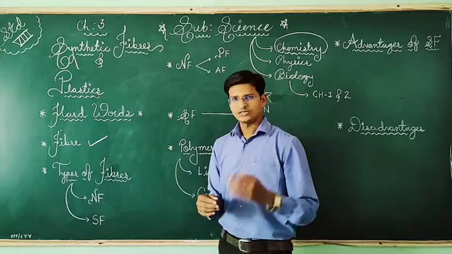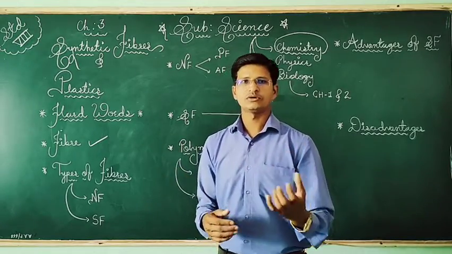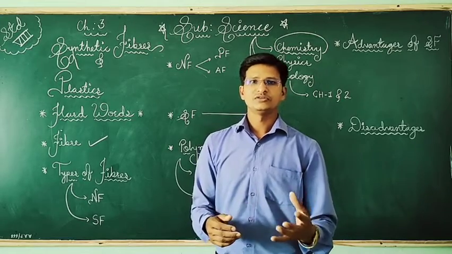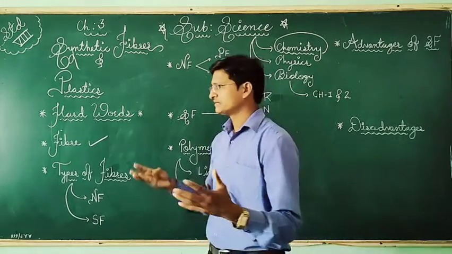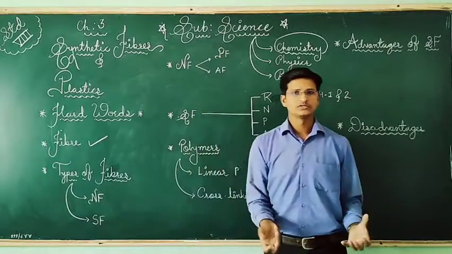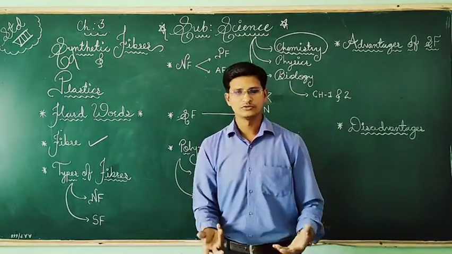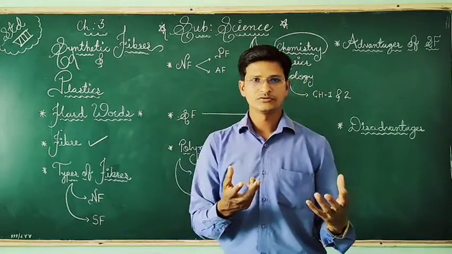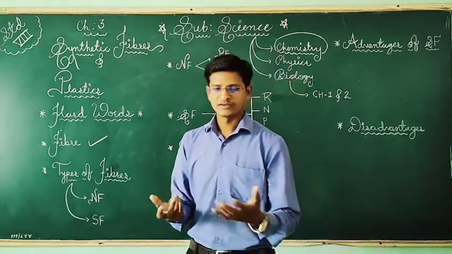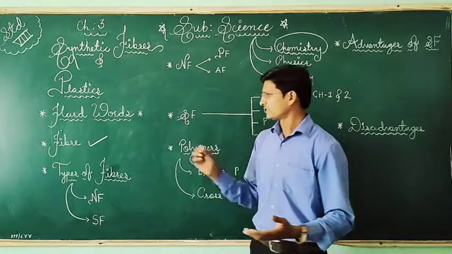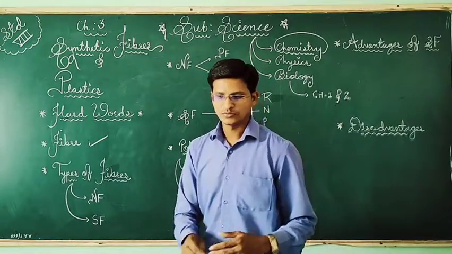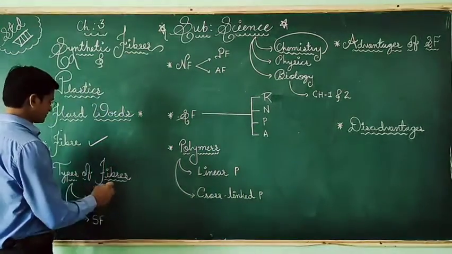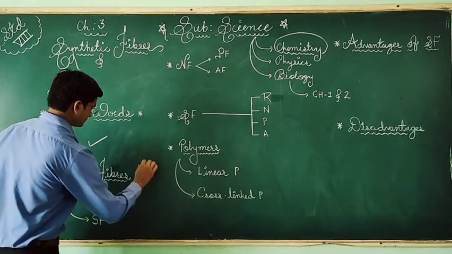So fiber is what? You understand that fiber is a strong and flexible thread-like material which is used to make fabrics. And generally we are making ropes, we are making nets also. Sometimes hand knitting, sweaters also can be made from fibers. Okay, so that is about the fibers. Now here two important things we will discuss: the types of fibers.